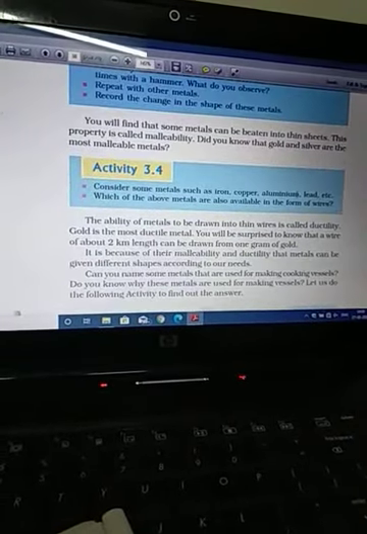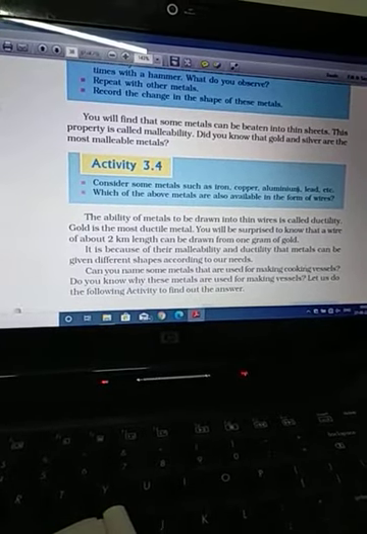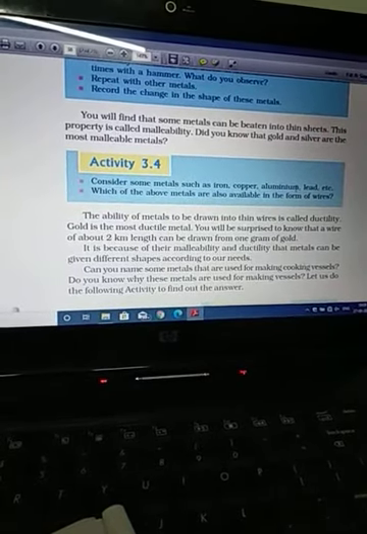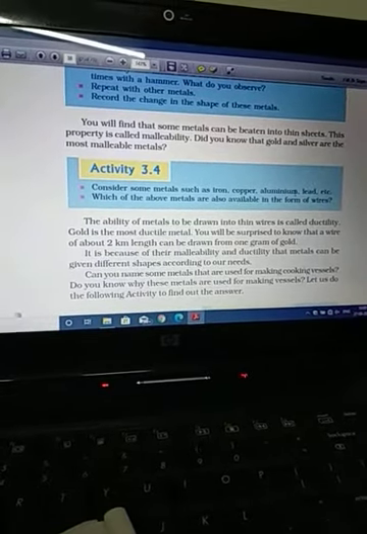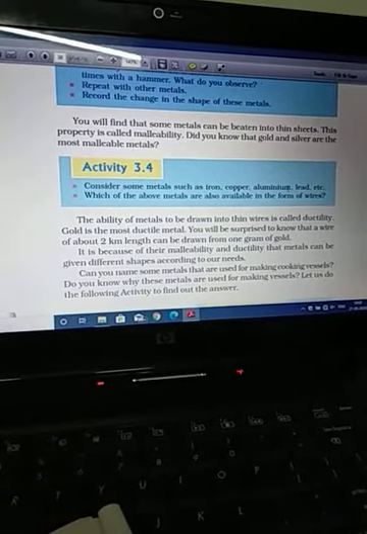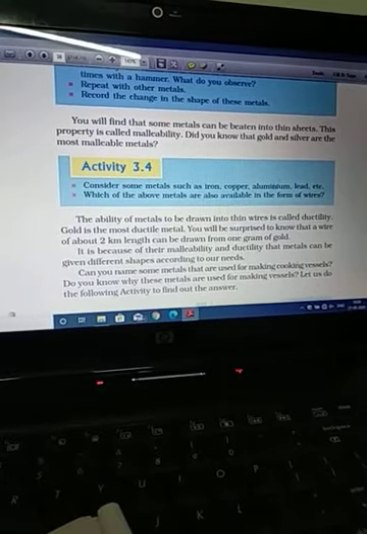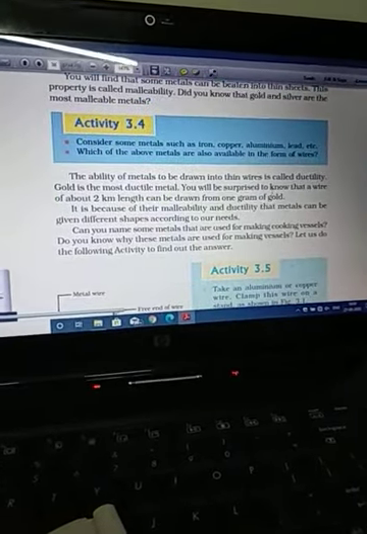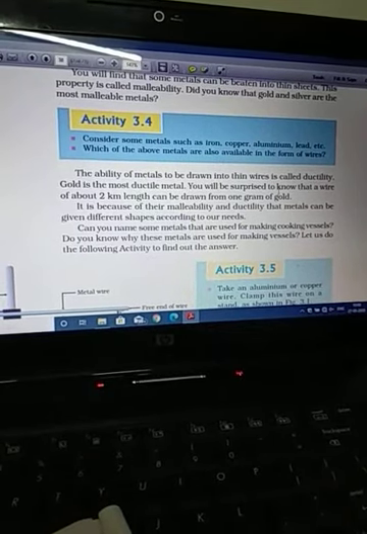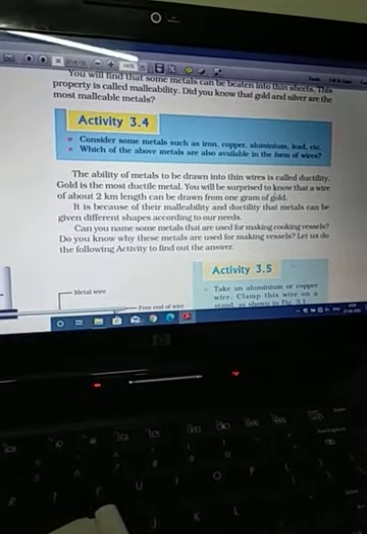Now the next one, activity 3.4: again take iron, copper, aluminium, etc., and if their wires are available you can take them, because you can't draw wires at your home. You will see that wires of iron, copper, aluminium and lead are available. That means this property, by which metal can be drawn into the form of wires, is known as ductility. Hence metals are ductile.